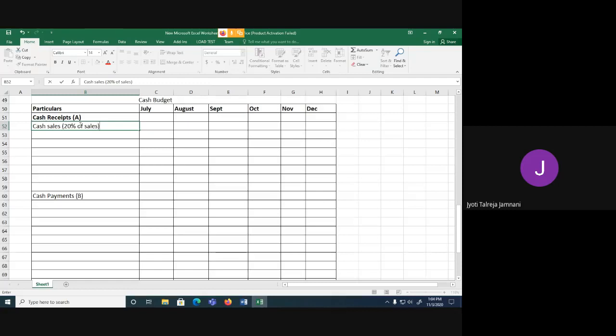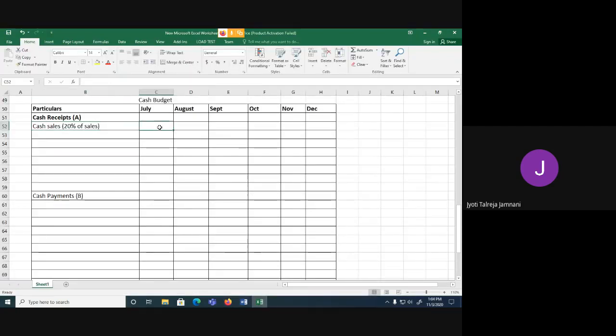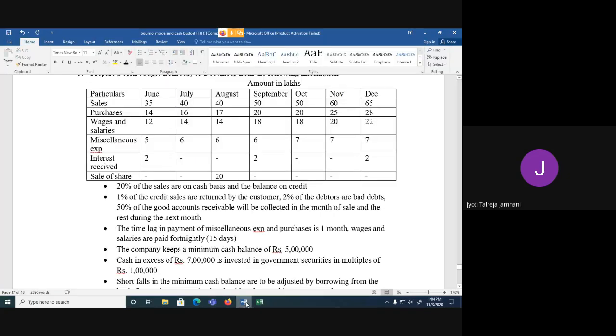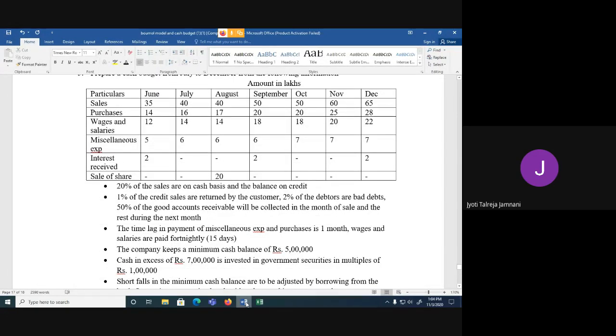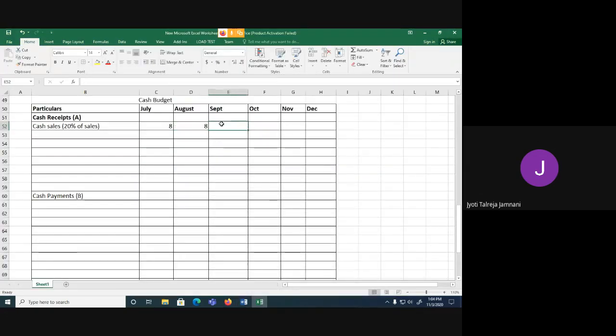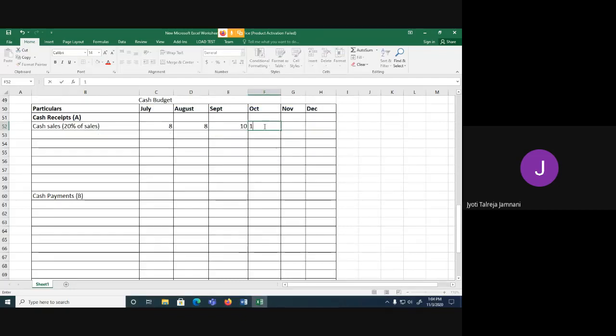20% are on cash. So the sales figure is, we are preparing it from July to December. So for July, the sales is 40 lakhs. So 20% of 40 lakhs will be 8 lakhs. Okay, then for August, it is again 40, so 20% of that will be 8 lakhs. September 50 lakhs, 20% of 50 is 10. October again it is 50 lakhs, so 20% of that will be 10.